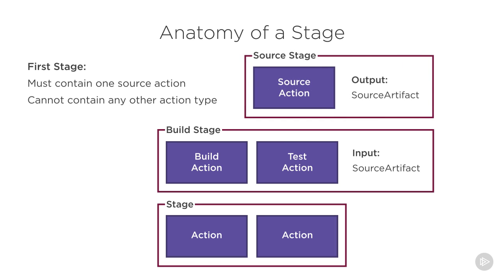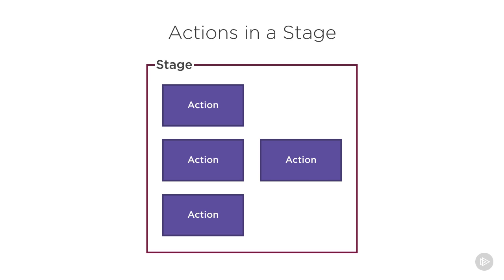The only real requirement is that the first stage must contain 1 or more source actions and nothing more. Also, in my experience, I've noticed that the transitions between stages do add a little bit of latency to your pipeline. Not too much, but it's enough to where I've started using stages very conservatively. In each stage is at least 1 action, with a maximum of 50 actions allowed.